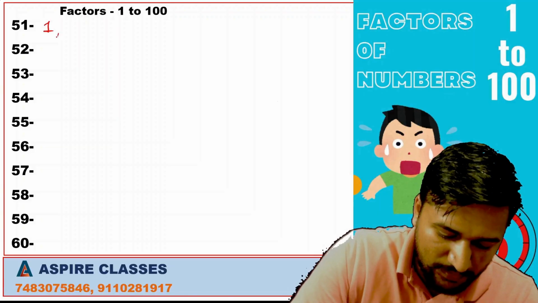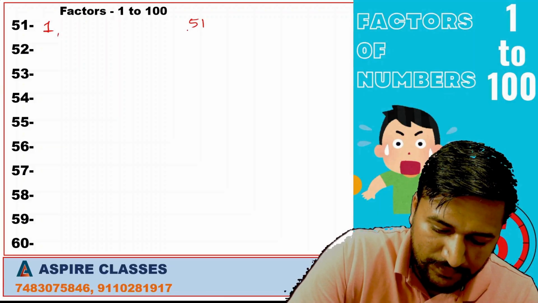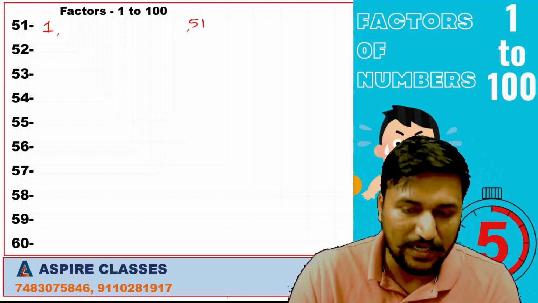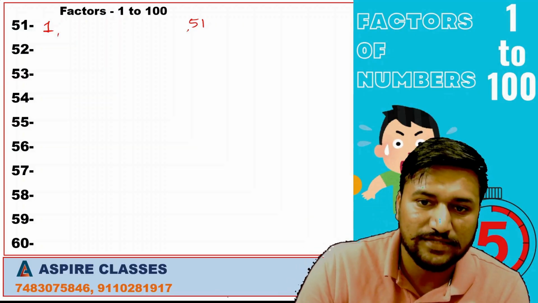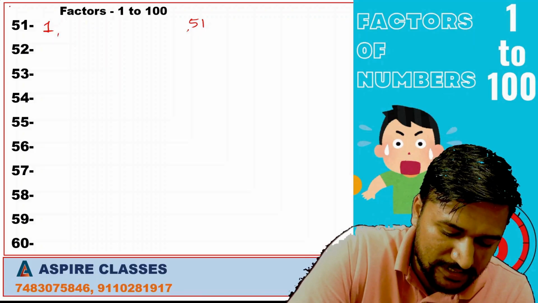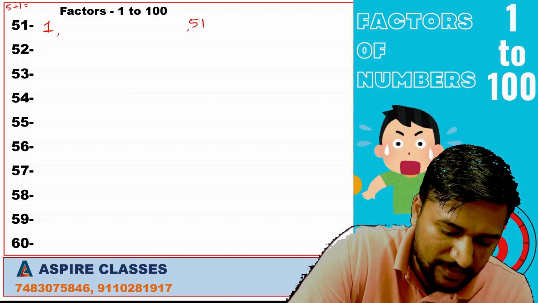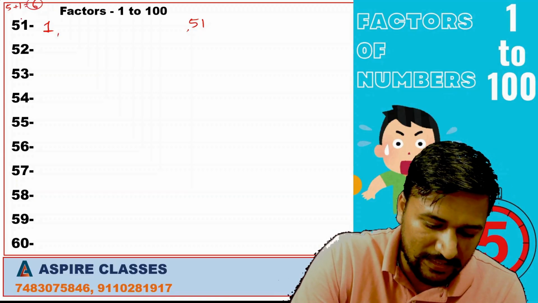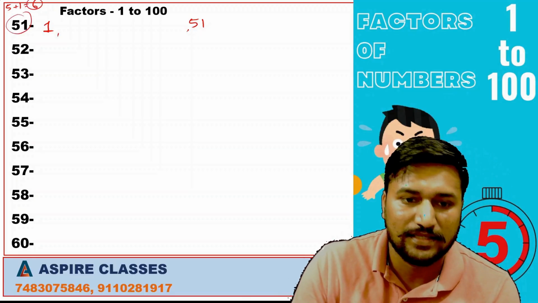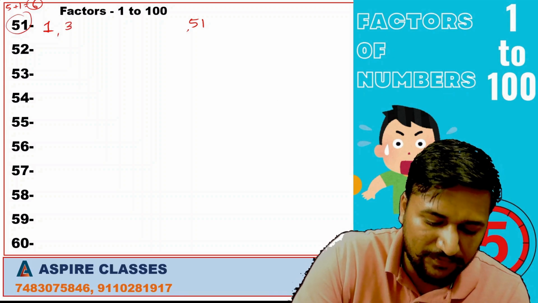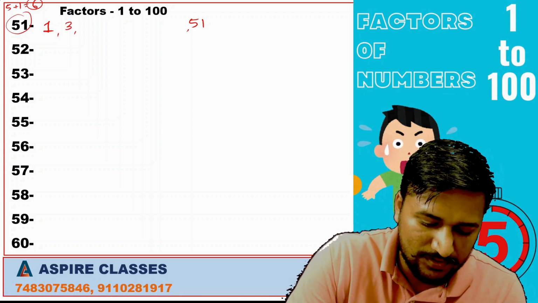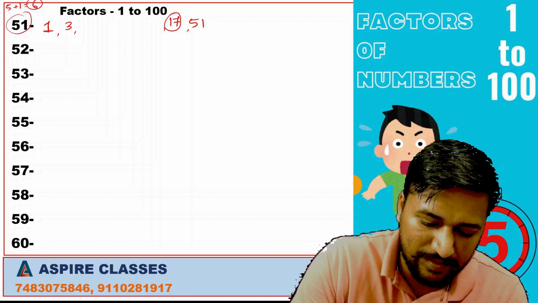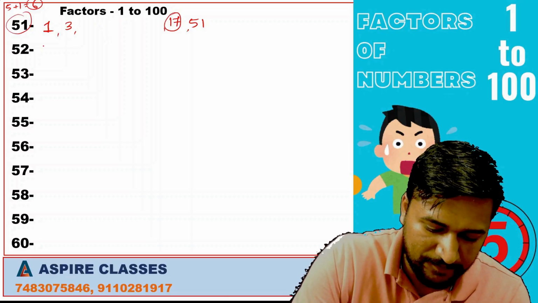Next, 1, 51. This number is not divisible by 2, this number is divisible by 3. How to find whether the number is divisible by 3 or not? You just add the digits. 5 plus 1 is 6. If the sum is divisible by 3, then the number itself is divisible by 3. So 51, we can divide 51 by 3. So 3 how much? 3 17s. 17 is a prime number. So we stop it here.